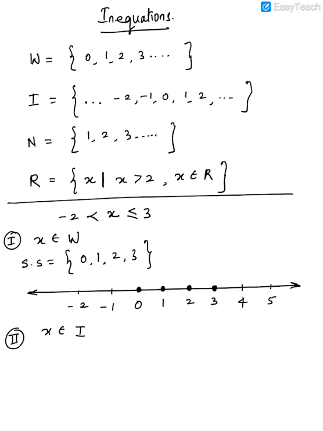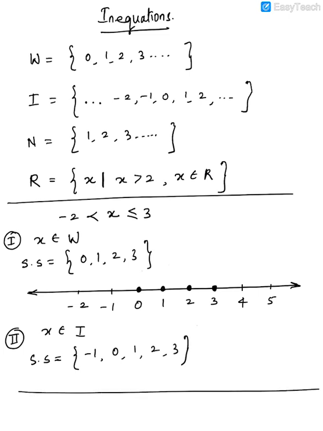Now case number 2, if I tell you x belongs to integers, so out here what will be your solution set? Minus 1. Note again, minus 2 will not come. Think why will it not come? Because x is greater than minus 2. That's why. So it will be minus 1, then 0, then 1, then 2 and then 3.